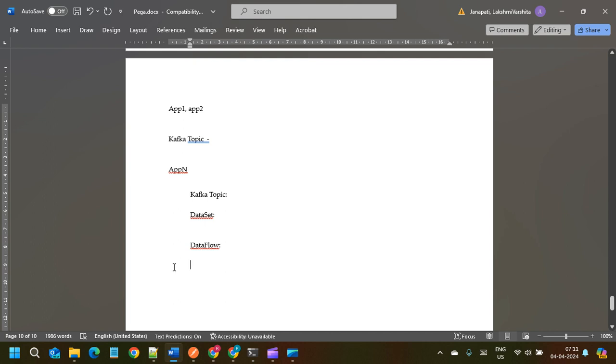In order to implement this, the first step is to create the Kafka rule. The second is to create the dataset for the Kafka topic. The Kafka rule is to connect to the Kafka servers. Okay, let's see.